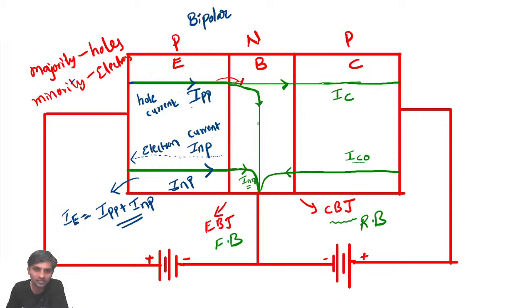So can I call this current IC? Sorry, IE minus IC. That is the emitter current IE minus IC.